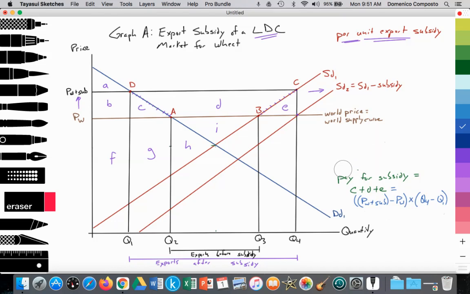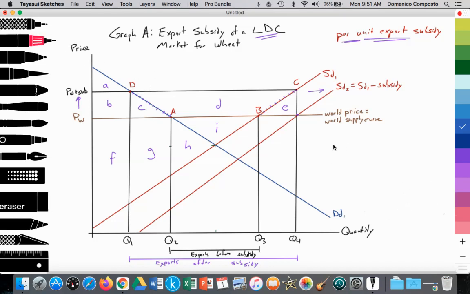And again, if a nation is not allowed to provide an export subsidy according to the World Trade Organization's rules, and they are caught doing so, then the foreign nation that is negatively affected can apply perhaps an anti-dumping tariff. Anti-dumping, because the argument would be that the amounts between Q1 and Q2, and Q3 and Q4, are being dumped into the world market.